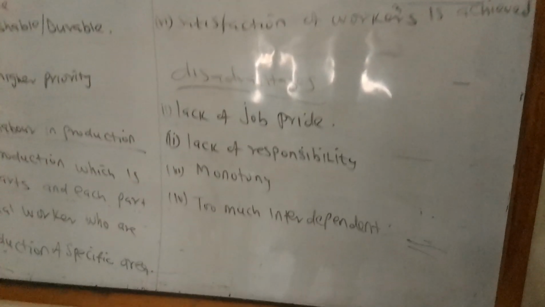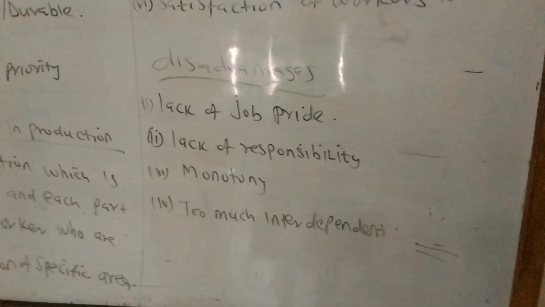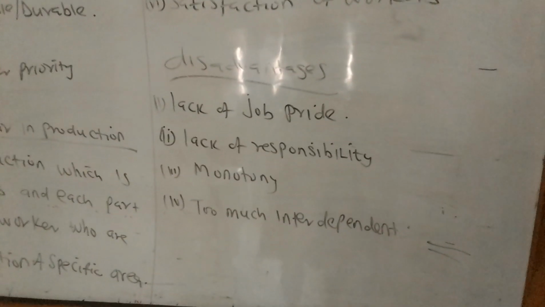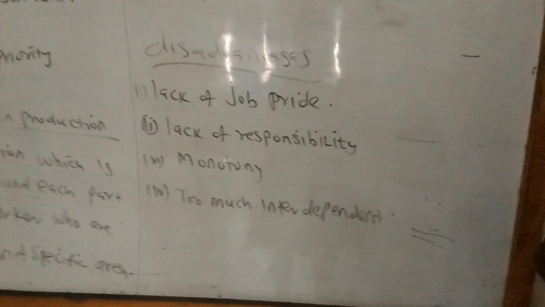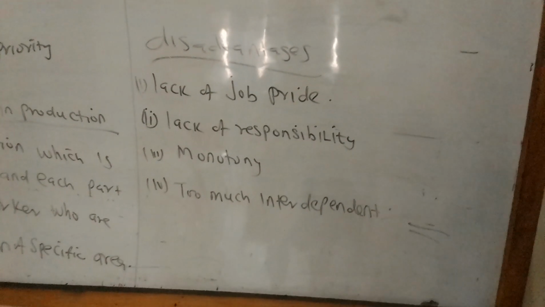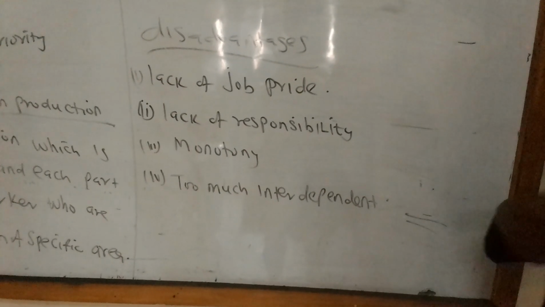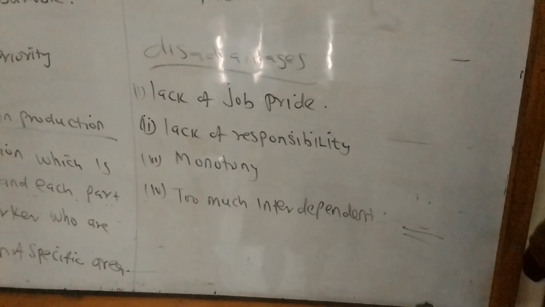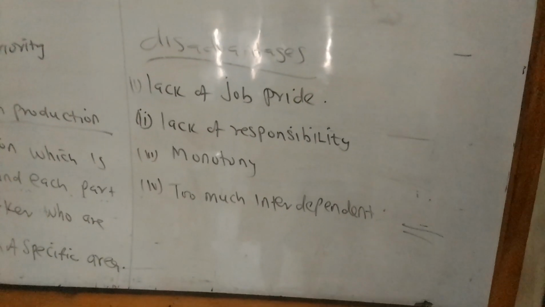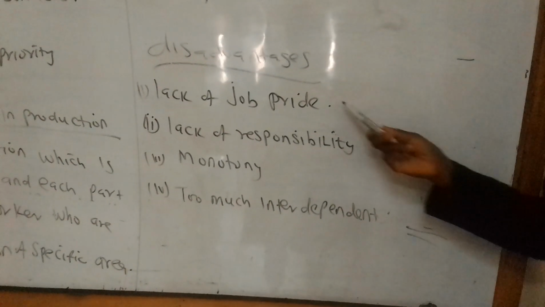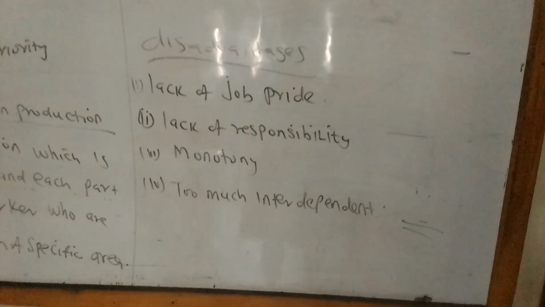And then you go to the disadvantages. What are some of the disadvantages if we are going to do our work in a group? The first one is lack of job pride. Let's take an example. I was able to identify a certain work or a certain product, and we are able to purchase or we are able to produce. At the end of the day, we'll be talking about a certain company has done a certain activity. That means they are not going to concentrate on the individual person who was able to come out with that product.